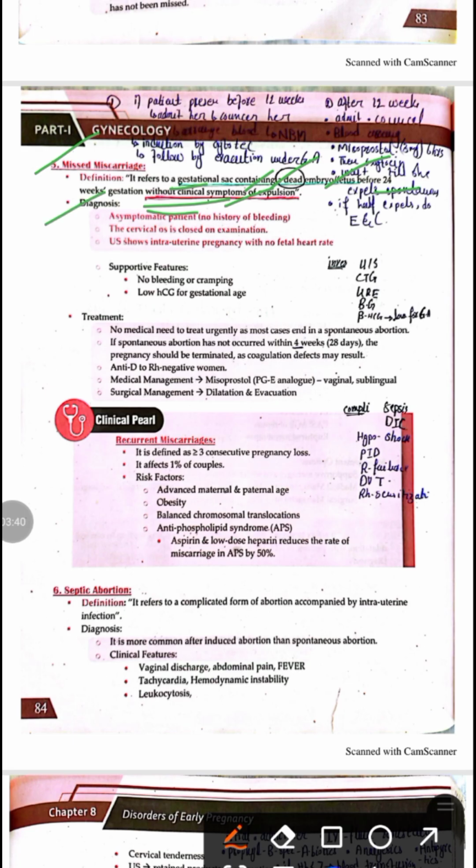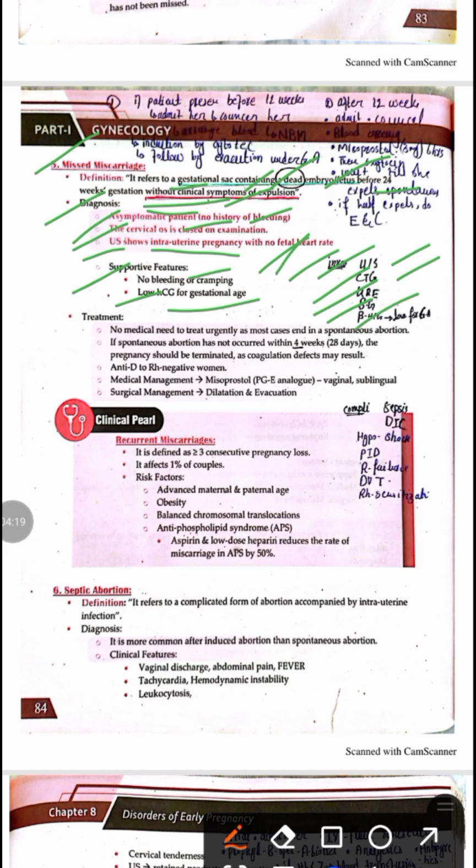The diagnostic criteria: the patient will be asymptomatic, there will be no history of vaginal bleeding, the cervical os will be closed on examination, and the ultrasound shows intrauterine pregnancy with no fetal heart rate, which indicates that the fetus is dead. The supportive features are no bleeding or uterine contraction, and the beta HCG will be low for gestational age. The investigations we do in missed miscarriage are CBC, coagulation profile, ultrasound, CTG, urinary, blood grouping, and the beta HCG level to assess the period of gestation.